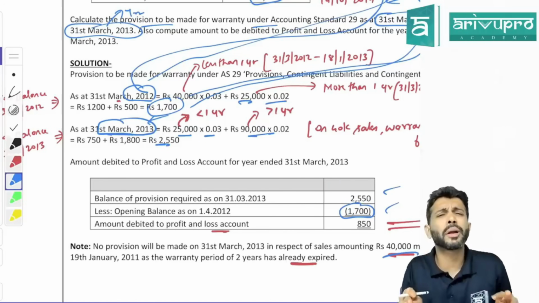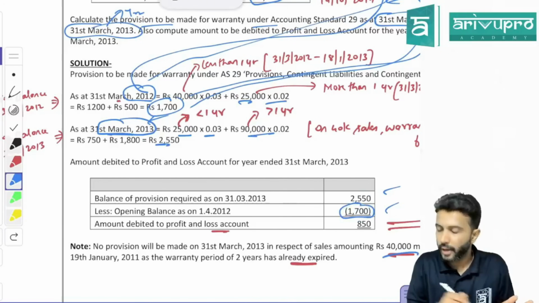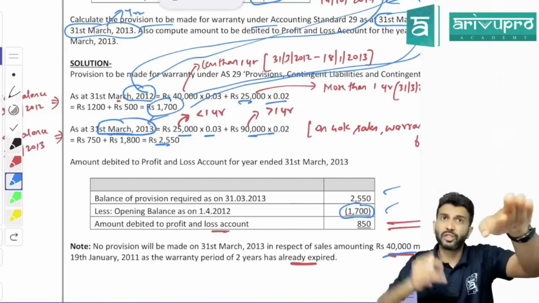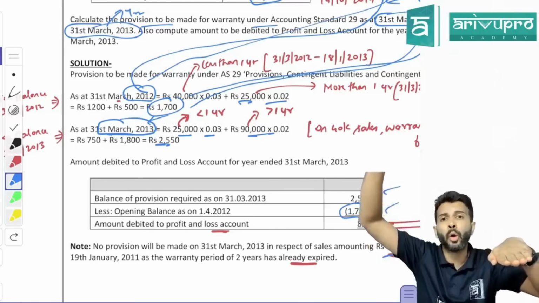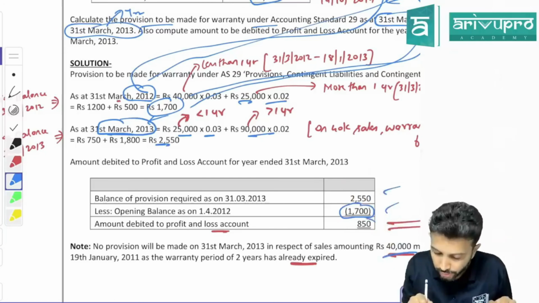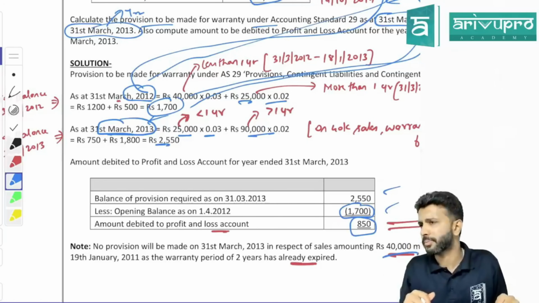Last year's closing balance will become current year's opening balance. So currently we already have 1,700. How much is needed? 2,550. So from 1,700 you need to increase the provision and bring it up to 2,550. How much do you need to increase the provision by? 850.